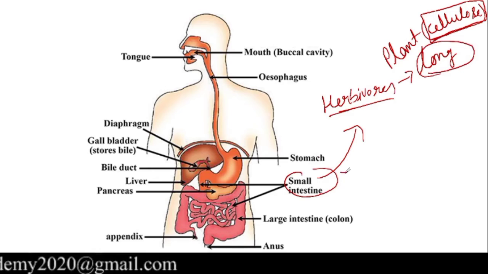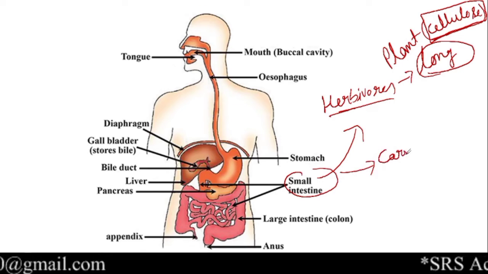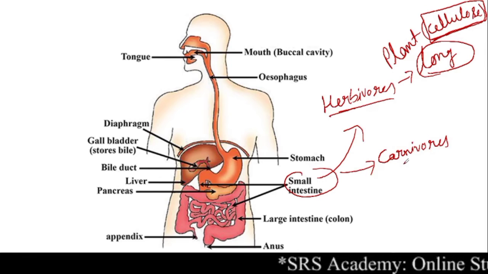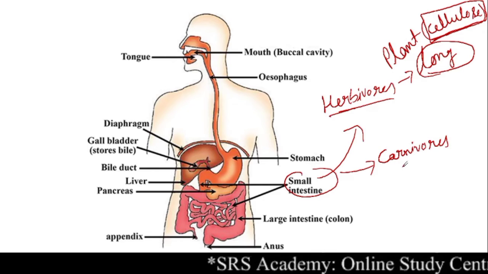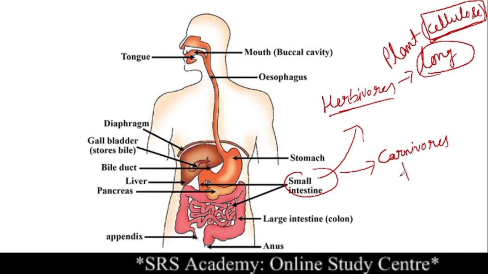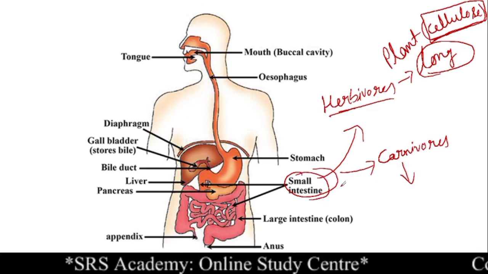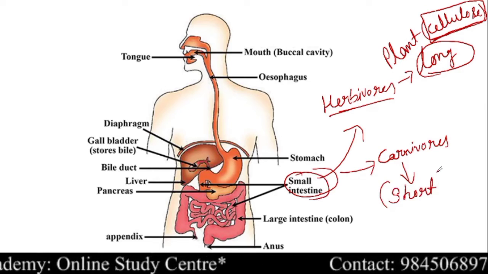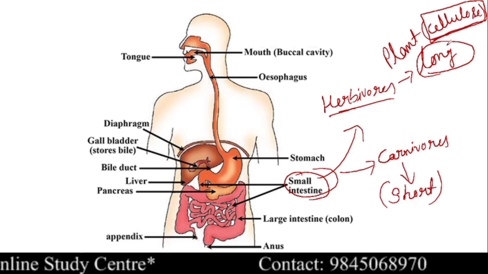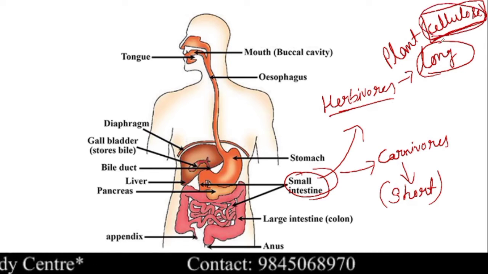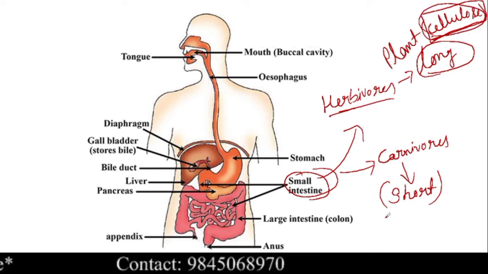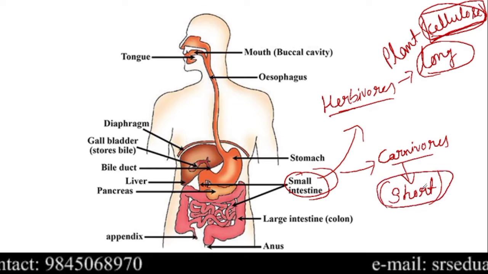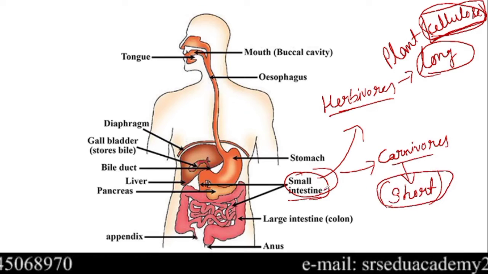And then when it comes to the carnivores, either carnivores or omnivores. So what do you mean by carnivores? Carnivores are the organisms which eat flesh, that means which eat meat, right? And in these carnivores, the length of the small intestine is not that long, they have a short one. Why? Because they will not eat the plants, and there is no need to break the cellulose. So the digestion of the meat or flesh is very easy. For that reason, the carnivores will have a short intestine, that means a short small intestine.